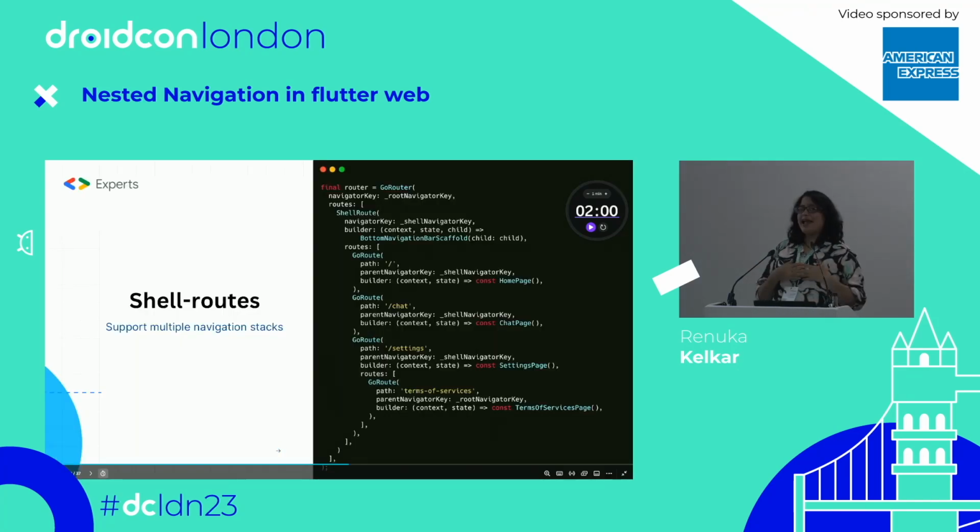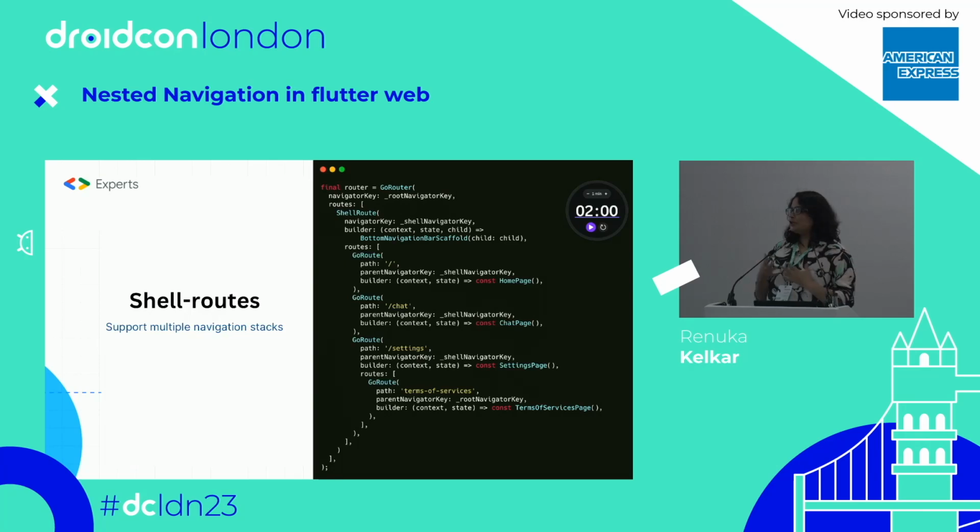After our Boring Show, they introduced this shell route, because we were discussing on that show whether the shell route works this way or that way. So this shell route supports multiple navigation stacks. So how does it work basically? So here you can see.